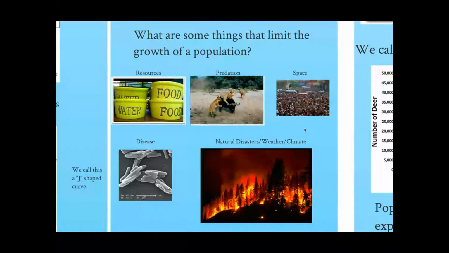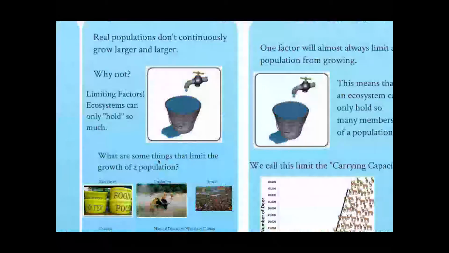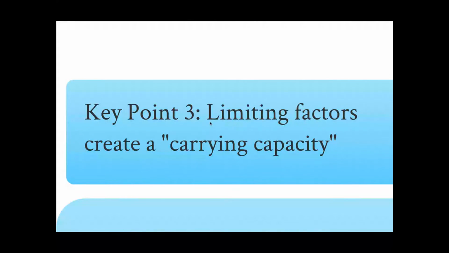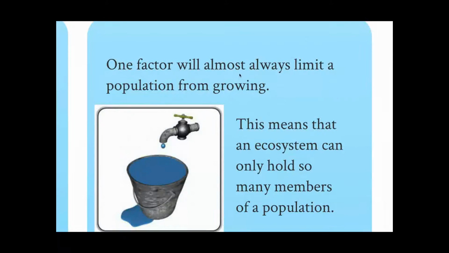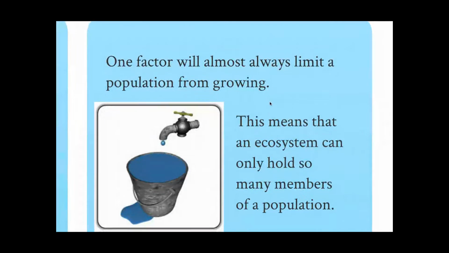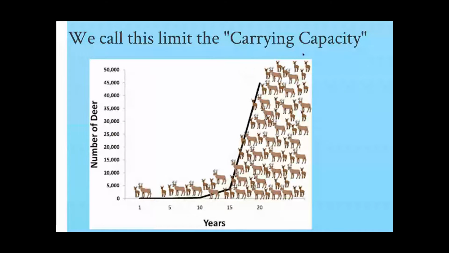So when we include all these limiting factors into our exponential growth model, it changes the graph somehow. And the way it does this is it creates what we call a carrying capacity. Carrying capacity is that factor that limits a population's growth. Whatever that one factor is, it's always going to be the smallest factor. So usually it's food. There's only so much food for these organisms to eat. Once we hit that factor, it's going to stop our population from growing. So we call that limit the carrying capacity.